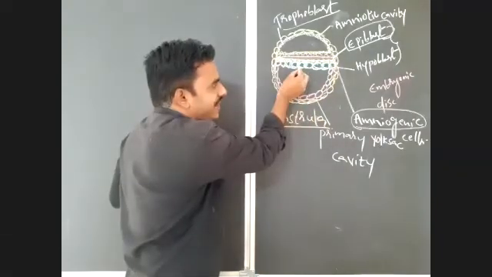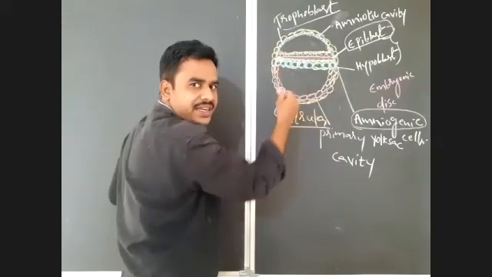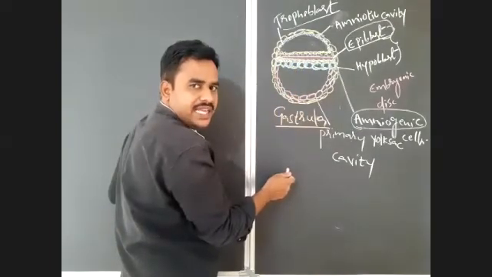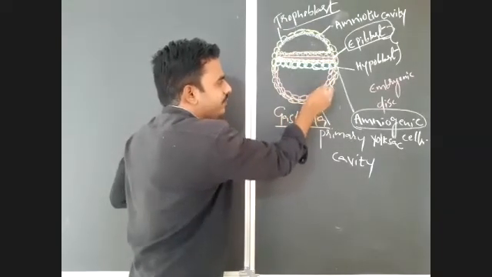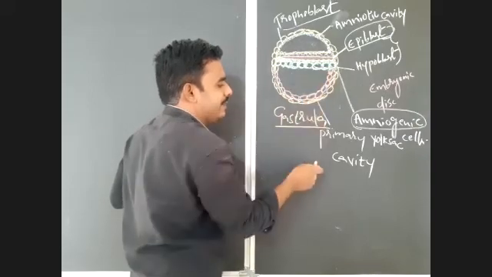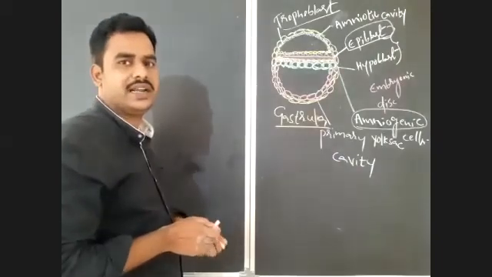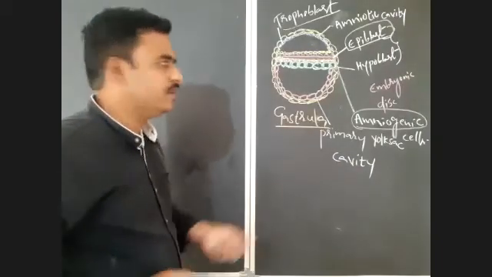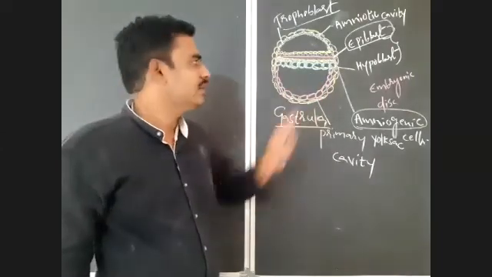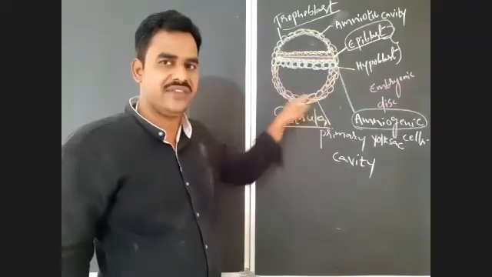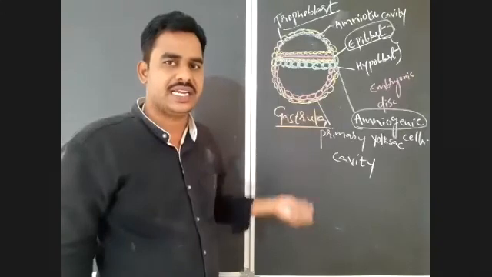The cells of the hypoblast invaginate into the cavity.